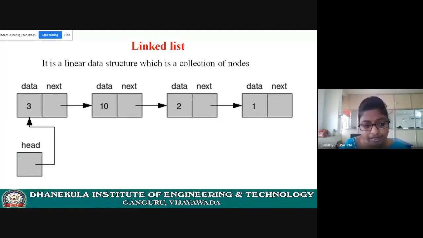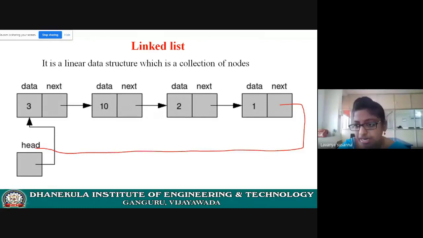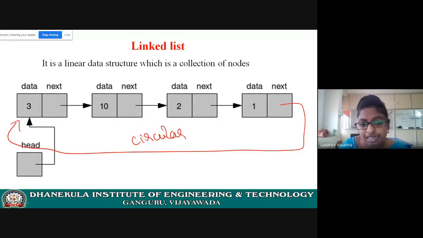The last node's next field will point to the first node. This is circular linked list. That means the next field contains the address of the first node.